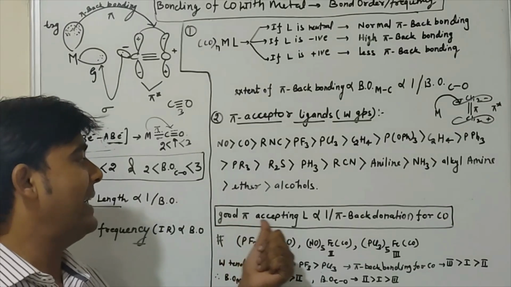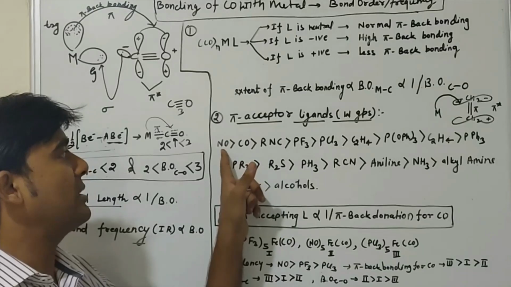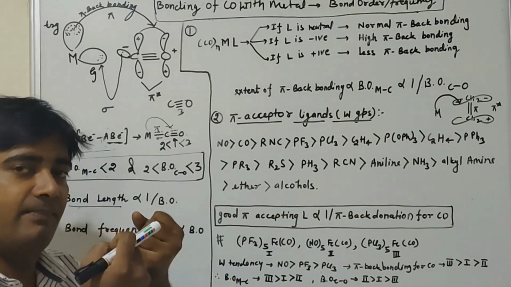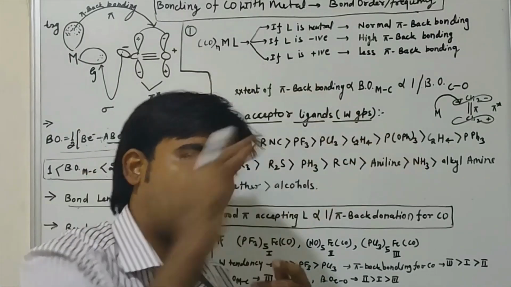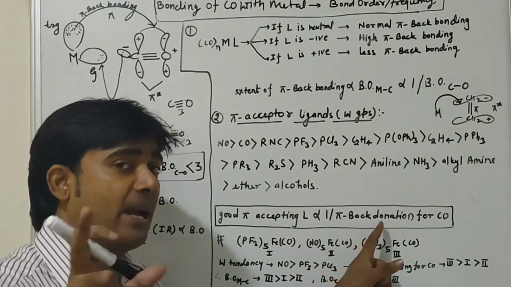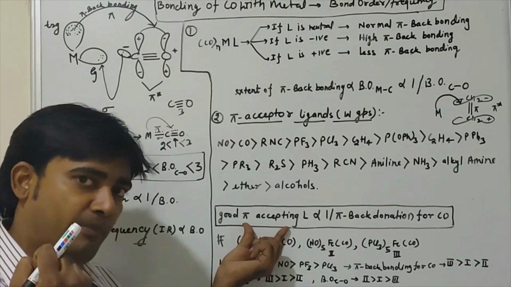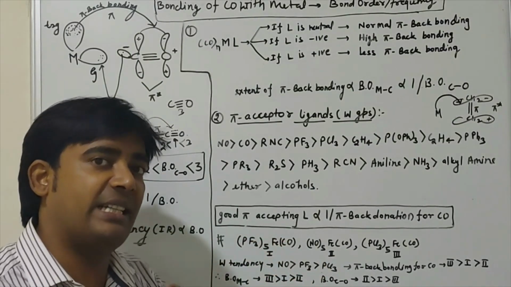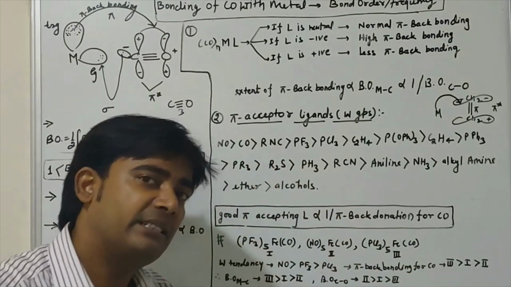So for a good pi accepting ligand, if it is NO as compared to CO, then NO will withdraw some electron density from the metal, which means the metal will transfer low electron density towards CO. That means a good pi accepting ligand is directly proportional to 1 upon pi back bonding for CO, because a good accepting ligand will withdraw electron density from the metal. The metal then doesn't have enough electron density to donate into CO, so pi back donation will decrease.